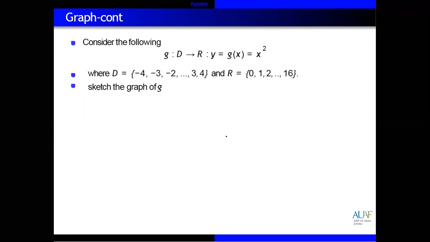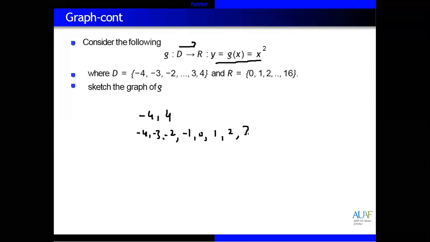Okay, now you can see and you can draw the graph of this function. A function is from domain to range. Our function is equal to what? X square. These are domain values. This means that you can give values from -4 till 4, like -4, then -3, -2, -1, 0, then 1, 2, 3, and 4.